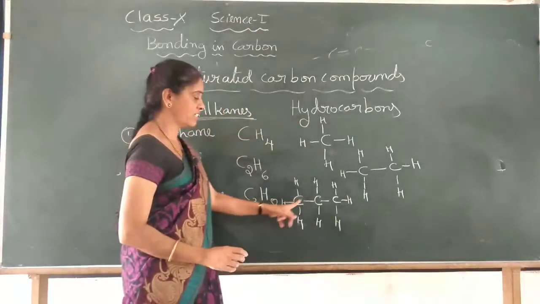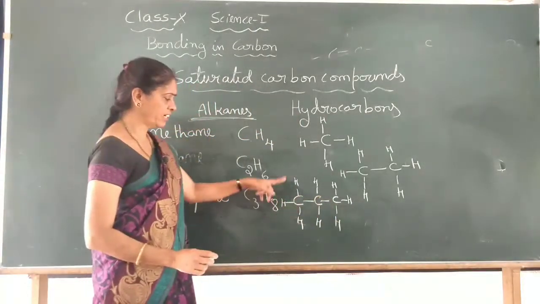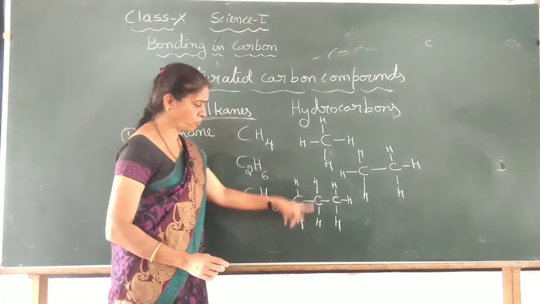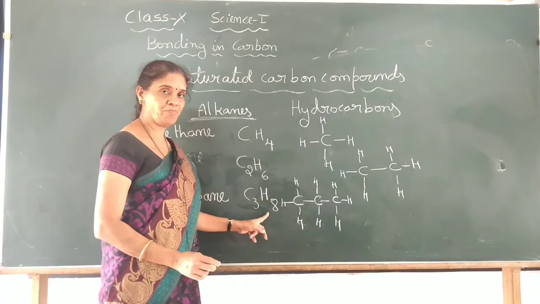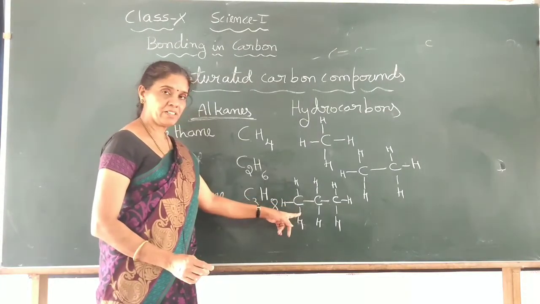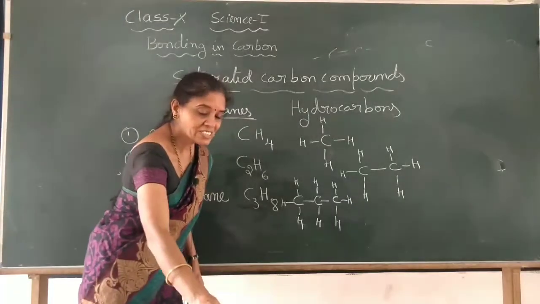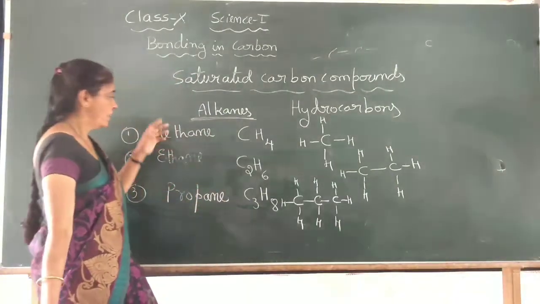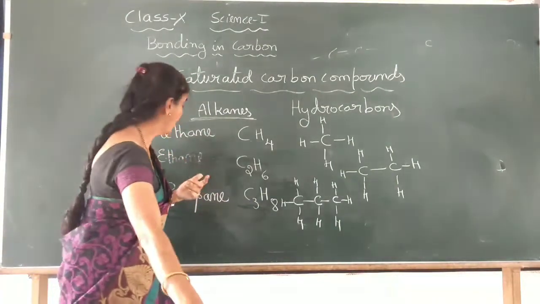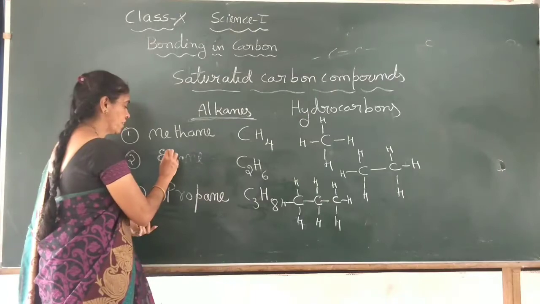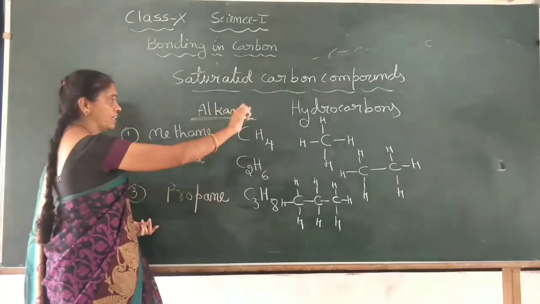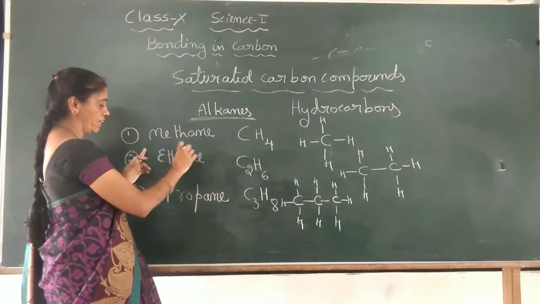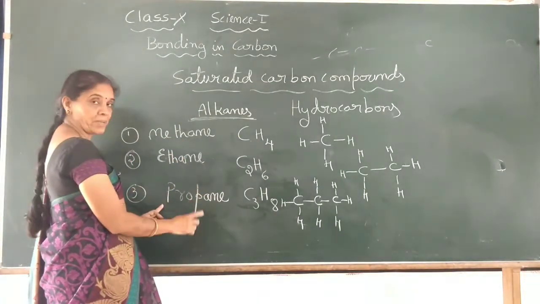If you count, C3H8: 1, 2, 3, 4, 5, 6, 7, 8. So it is C3H8. Okay. This is propane. Now if you consider this alkane group, here we have the simplest one, the first compound in this group, alkanes. It is methane, the next one is ethane, then propane.